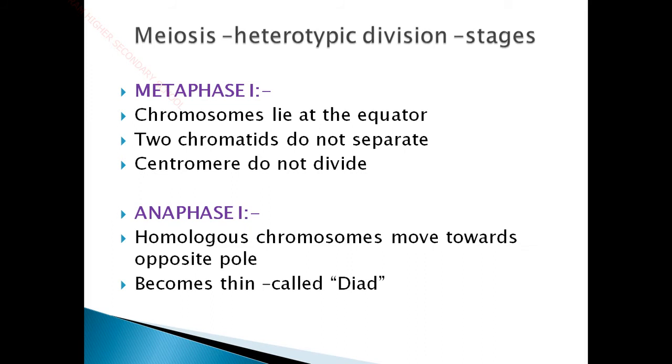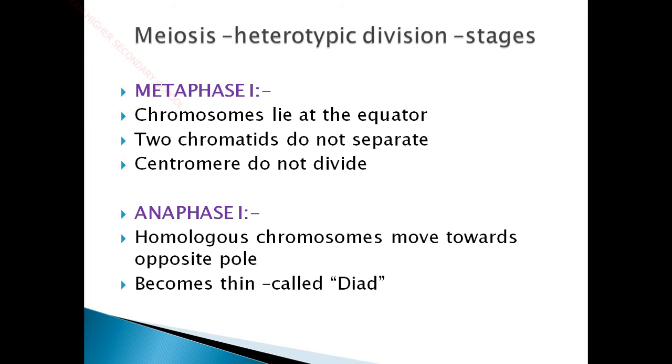And anaphase 1, here the homologous chromosomes move towards the opposite poles. As we discussed before, the spindle fibers, the microtubules, get attached to the centromere, and these will pull apart the homologous chromosomes towards both poles, both ends of the cell.